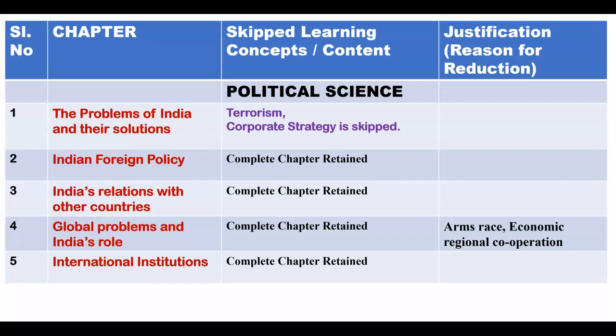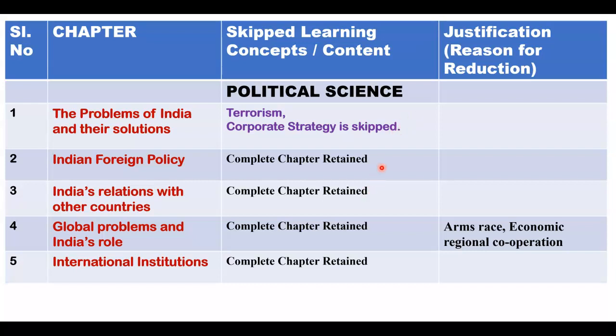Next, coming back to political science. You can see here in political science chapter number 1, The Problems of India and Their Solutions. In this chapter, the terrorism topic and corporate strategy, these two topics are skipped. It means they have got deleted. These are the last two topics in this chapter. Both the topics have been dropped. It means you won't get any questions from these topics. Is this clear? From terrorism and corporate strategy, you won't get any questions. You no need to study them, the rest of the things you have to study.